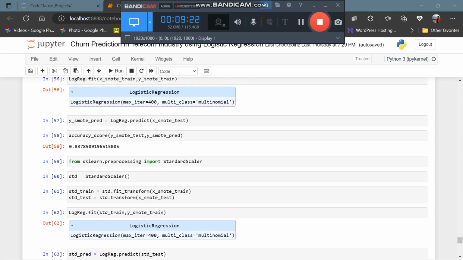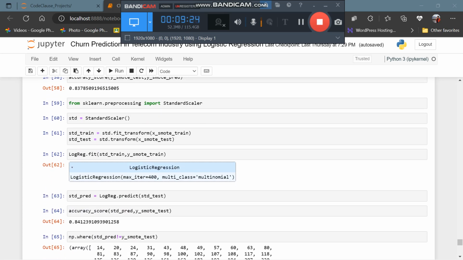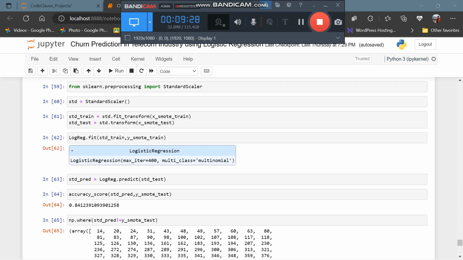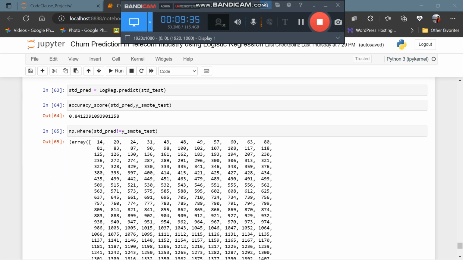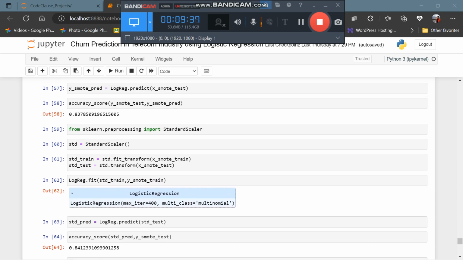Now we are going to use a standard scaler for standardization. Now see, the accuracy score has changed to 84.12%, even greater than before.